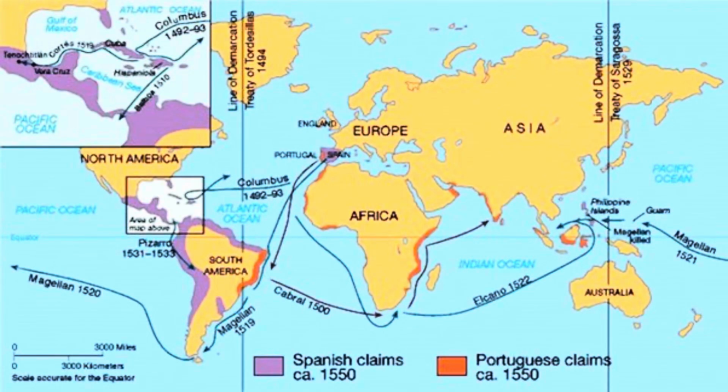If we're looking back at Europe, Spain is a country that is right next to Portugal on the Iberian Peninsula. In order to prevent conflict at home, they need to come to an agreement on what lands they can colonize. In 1494, the two countries get together and go to the Pope in the name of Catholicism and say, hey, Pope, please help us out. Help us figure out what lands we can freely conquer. And the Pope says, cool. Marks a line of demarcation called the Treaty of Tordesillas. Spain can colonize everything west of this line, and Portugal can colonize everything east of this line. This is Spanish domination in the Americas and Portuguese domination on the coast of Africa and in the Indian Ocean.